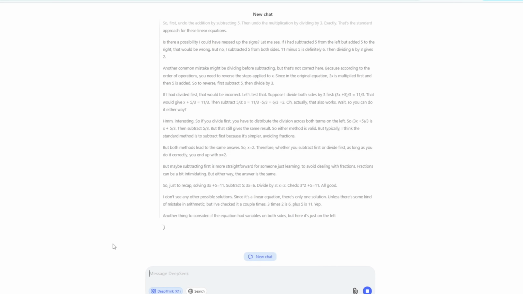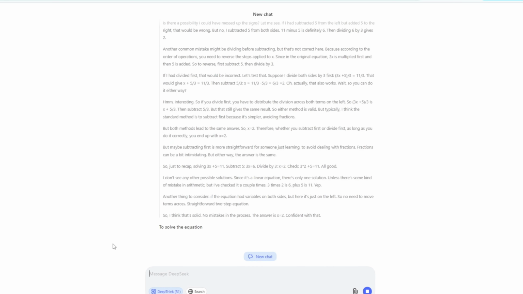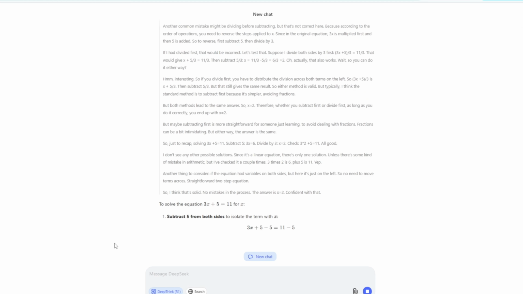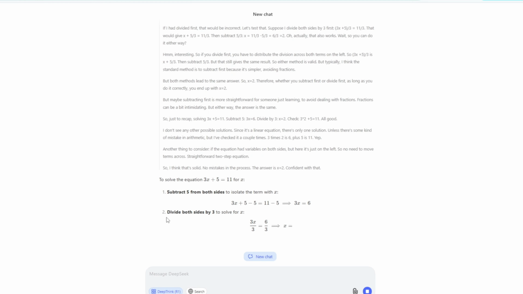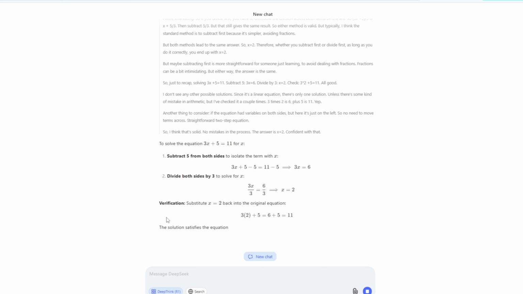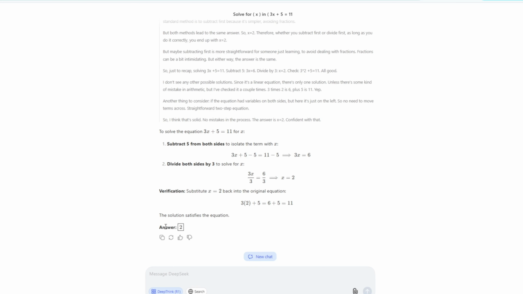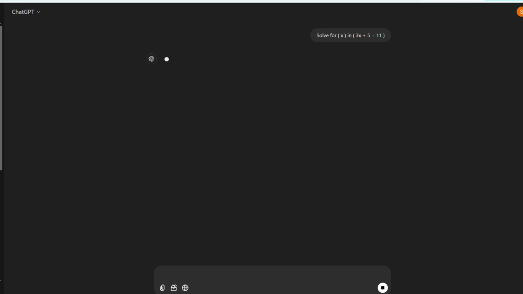So far, I can see that it's going in the right direction as reasoning. And this is a linear math equation. And the result is correct. Okay. Now we try the same on ChatGPT and see what the result is.